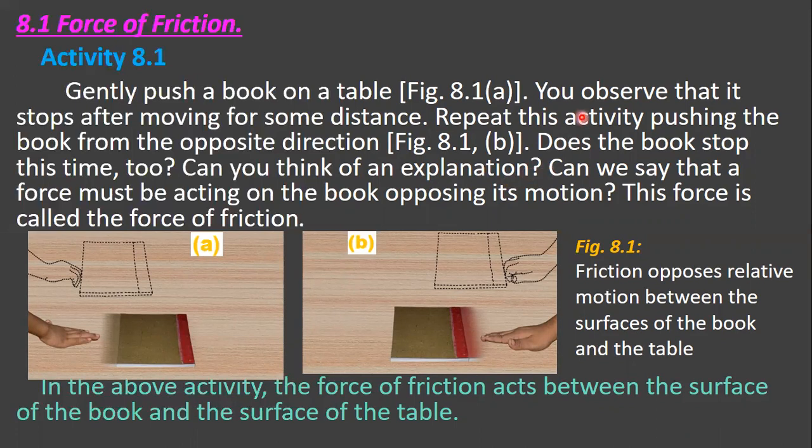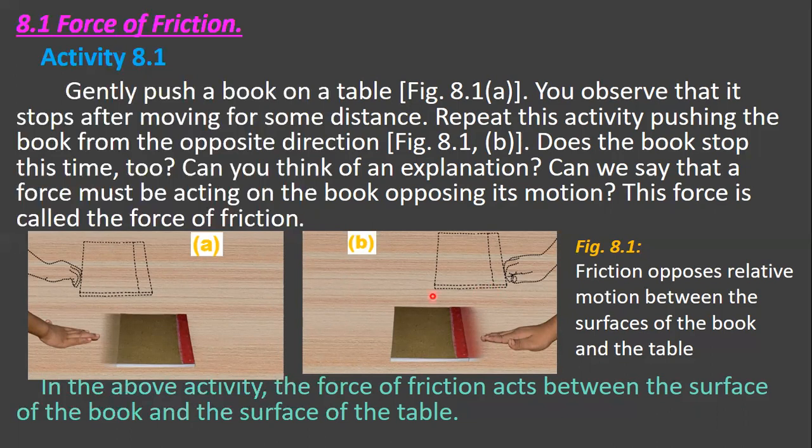And you repeat this activity, pushing the book from the opposite direction. See figure 8.1b, children. Here the activity is repeated by pushing the book in the opposite direction. Now, does the book stop this time too? Can we say that a force must be acting on the book opposing its motion? This force is called the force of friction.